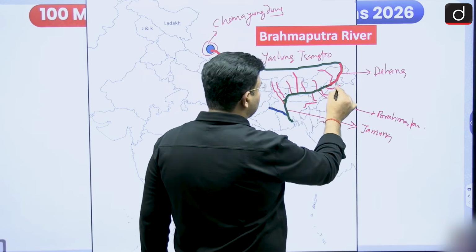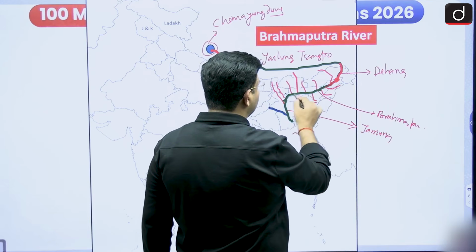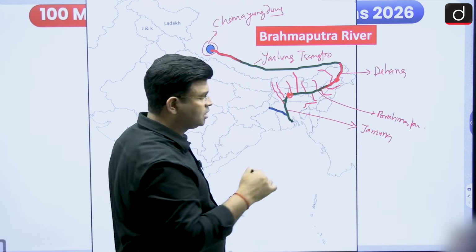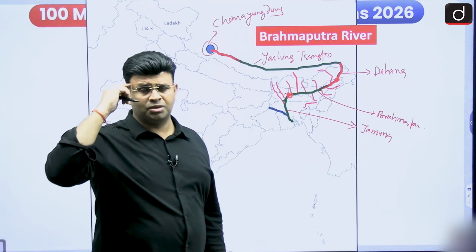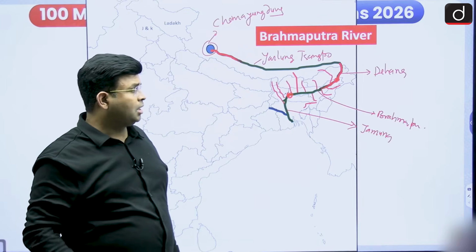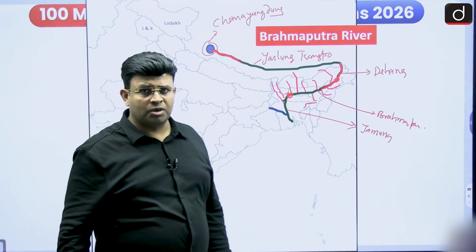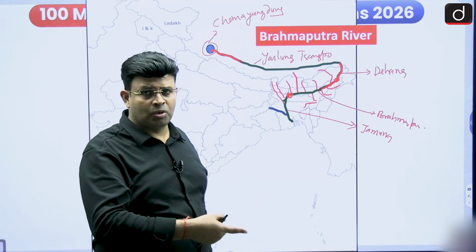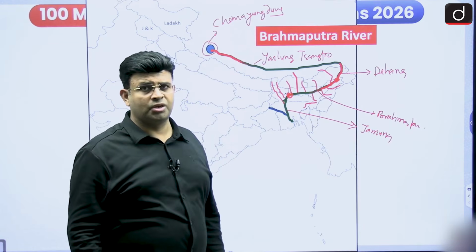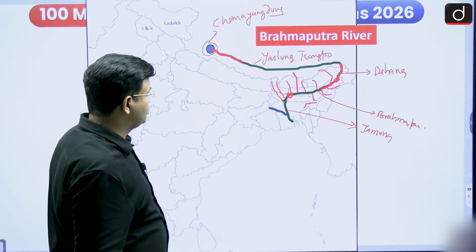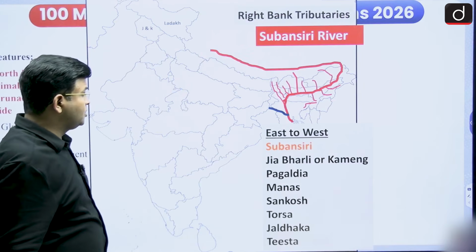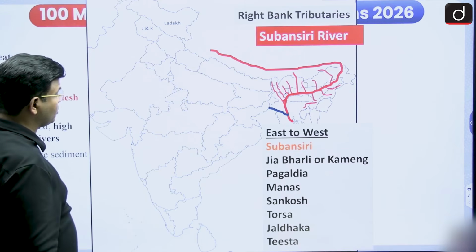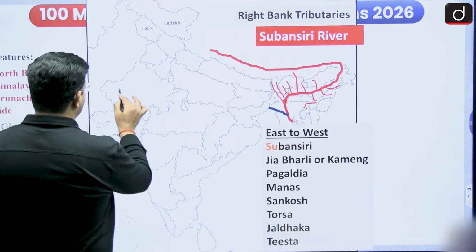You know that from Sadiya to Dhubri, this is the reason from Dhubri this river enters Bangladesh. This Brahmaputra river from Sadiya to Dhubri is also National Waterway 2. Ganga river is National Waterway 1 from Prayagraj to Haldia, and National Waterway 2 is from Sadiya to Dhubri. Here we can say some left bank and right bank tributaries are there.